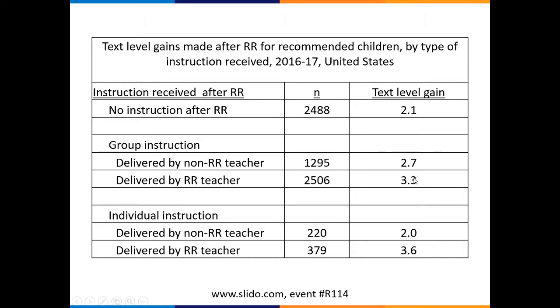With the group instruction, we see that our reading recovery teachers are getting that growth of 3.3 text levels on average. And when we get down to individual instruction, we see that the teachers are fostering about 3.6 text levels of growth compared to our 2 text levels of growth and 2.7 text level growth from non-reading recovery teachers.